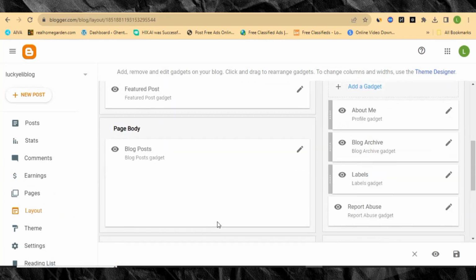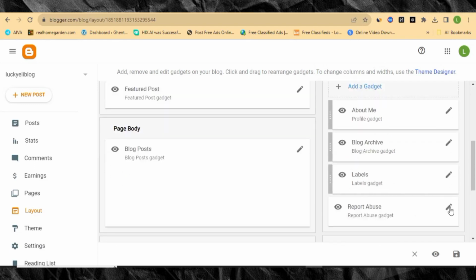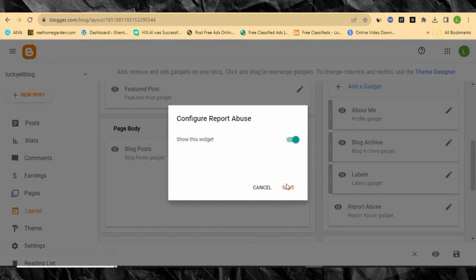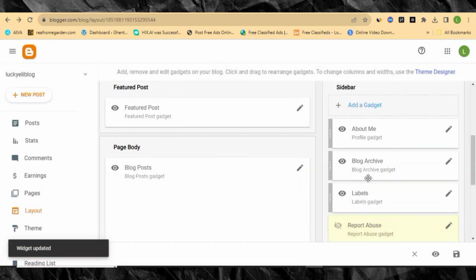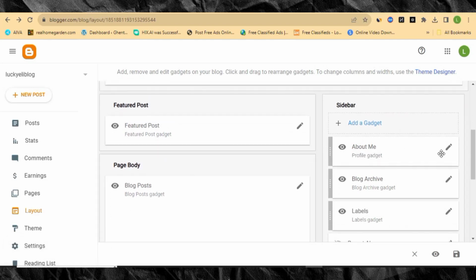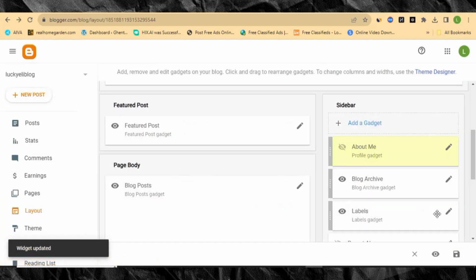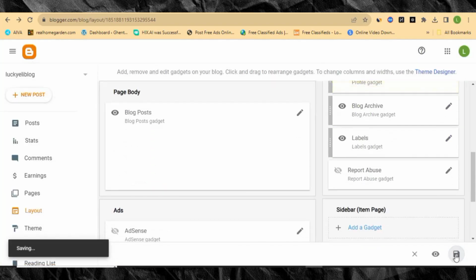So over here, some of them are not needed. So the things that are not needed, you just click on it and then you remove it. Right, so over here we don't need report abuse, so we just click here, and then we're gonna turn this off. Then we save it. Then we don't need about me here, but in case you want to add an about me section, you're gonna leave it, but I just want to remove this, and then I'll just save it. Right, so let's click here to save.